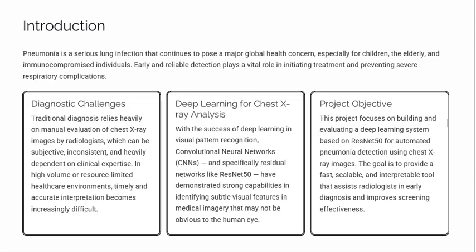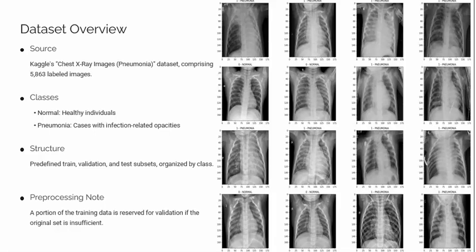Our goals include designing a pipeline that can process chest X-rays from input to classification, leveraging transfer learning to adapt ResNet50, originally trained on ImageNet, to the medical imaging domain, achieving high accuracy, and incorporating interpretability methods so that clinicians can understand why the model reached a certain conclusion. Ultimately, our aim is to assist radiologists, not replace them, by providing an additional diagnostic tool.